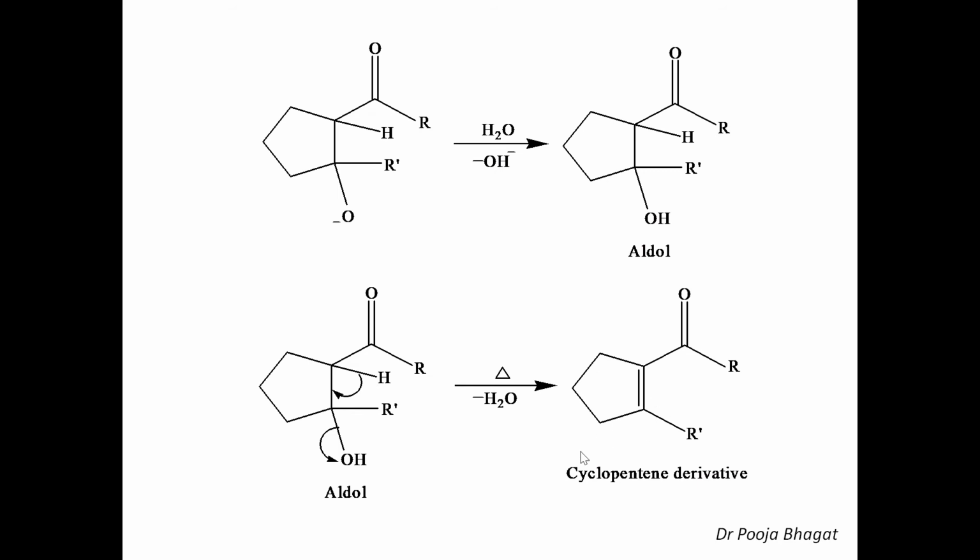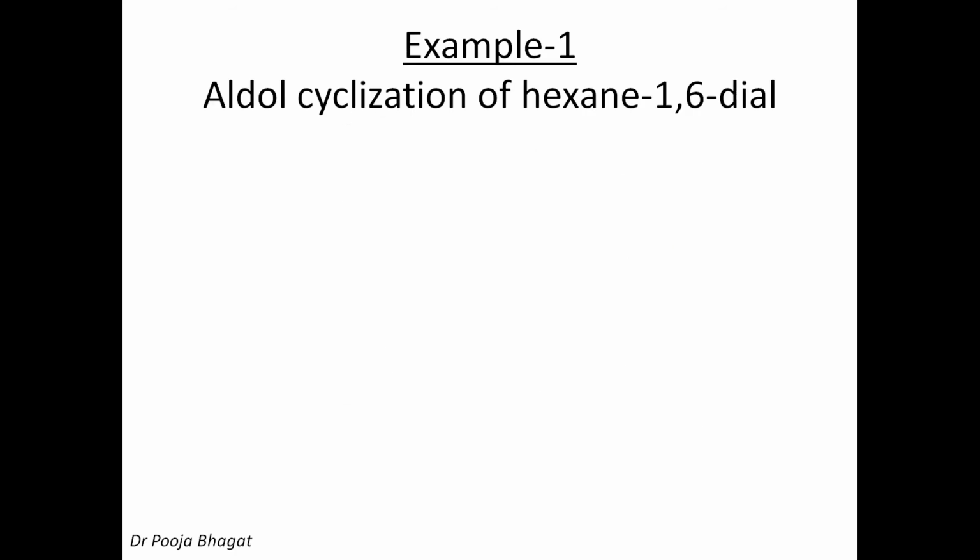Okay. So this is a cyclopentene derivative. Till now we have discussed 3 types of reactions: reaction with 1,4-dicarbonyl compounds, reaction with 1,5-dicarbonyl compounds, and reaction with 1,6-dicarbonyl compounds. Till now we have discussed the category. Now we'll discuss a specific example.